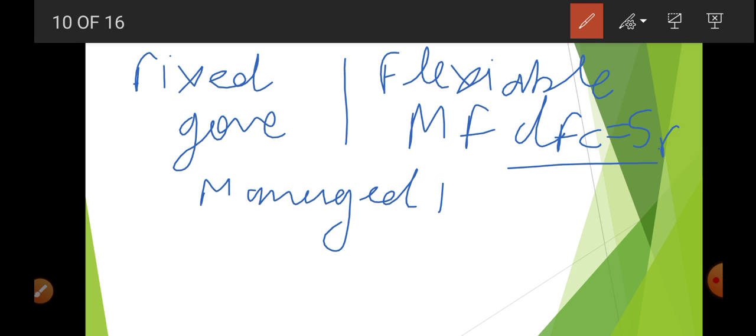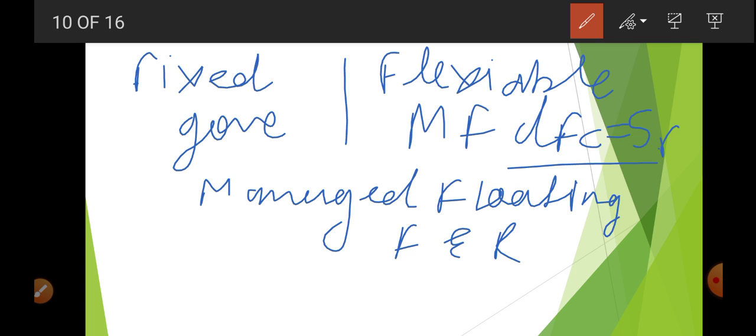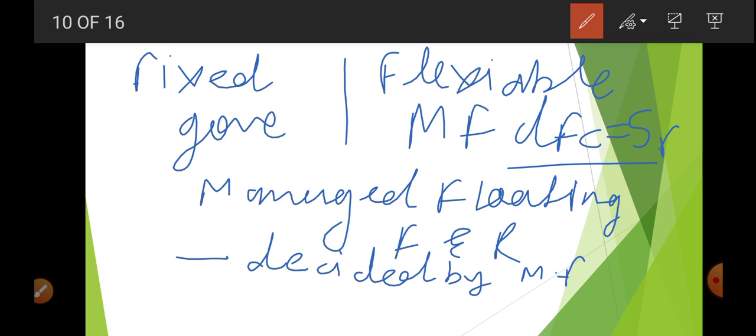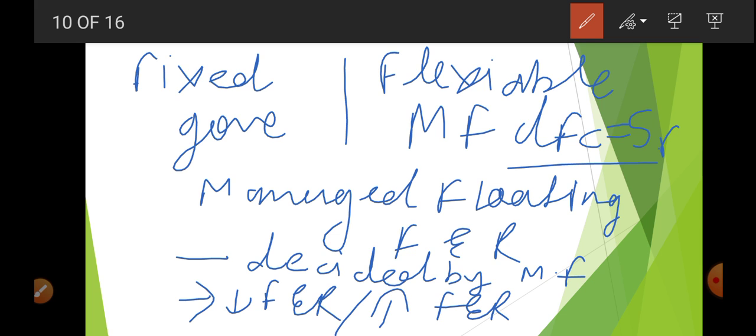Now, the managed floating foreign exchange rate is a hybrid of both. First, it is decided by market forces, and when there is too much decrease or too much increase in the foreign exchange rate, at that time the central bank will come and try to control it. That is why it is known as managed floating.